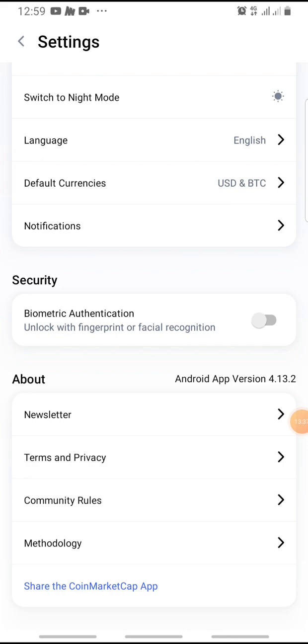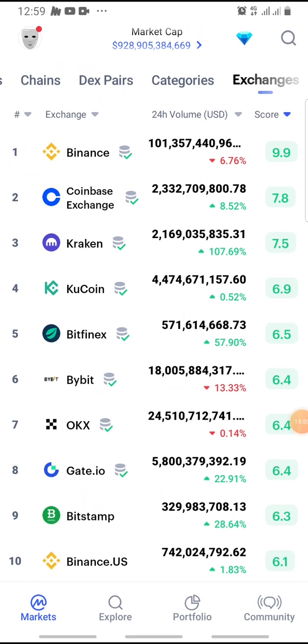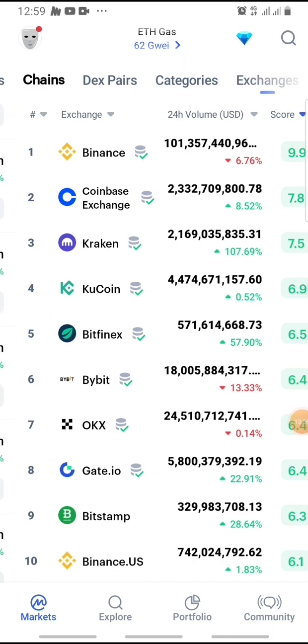If there are many people that have access to your device, your mobile app, or your mobile phone, you can add biometric authentication to restrict unwanted users from logging into your CoinMarketCap account or interface.